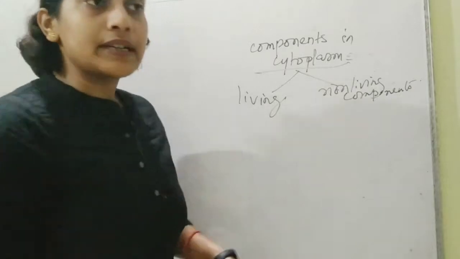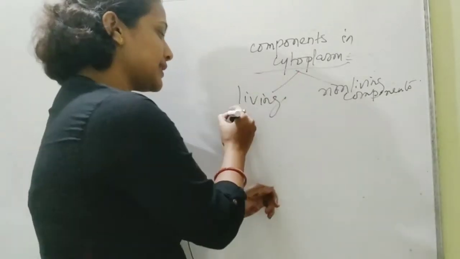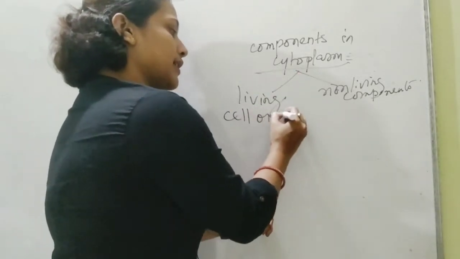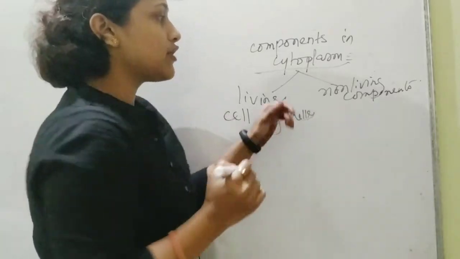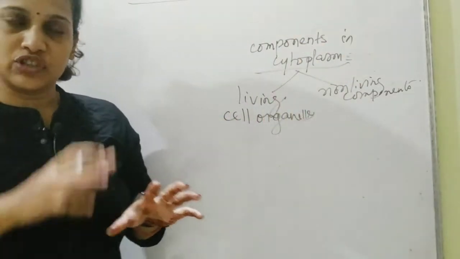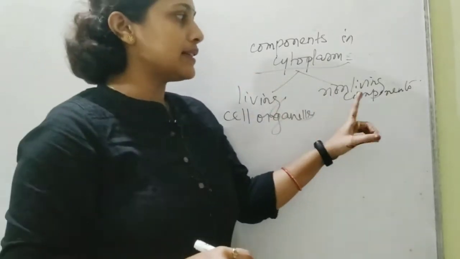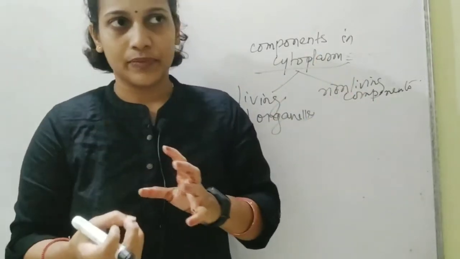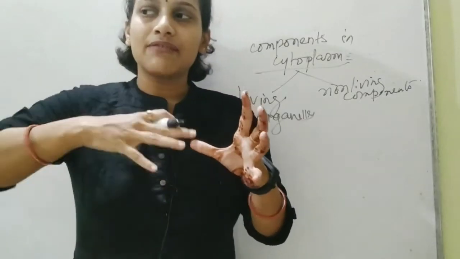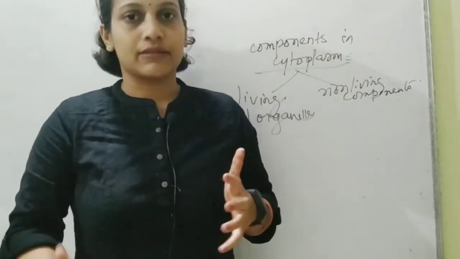Now living components means the cell organelles, they constitute the living components which you will find in the cytoplasm of a living cell. But when I talk about the non-living components, they exist. It's not that without them the cell will die eventually, but still they exist.